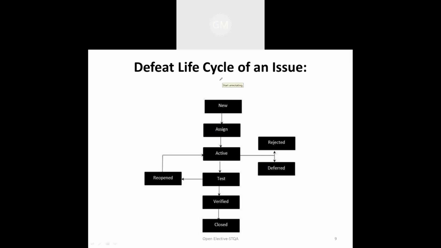Whenever a defect occurs in the system, the first phase is that the defect is new, and we need to handle that defect. That is the new state, or new phase, of the defect cycle. Now the second one is assign. After this defect occurs in the product, we need to assign it to the testing team, for where it is going wrong, as well as to the development team.